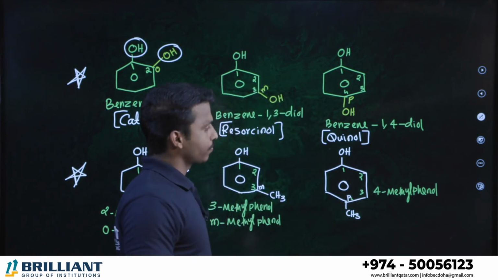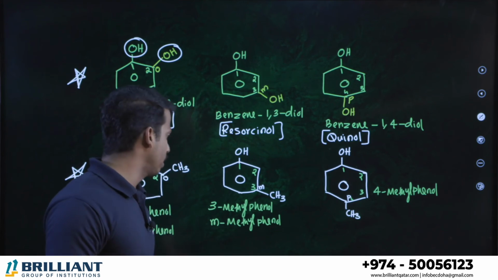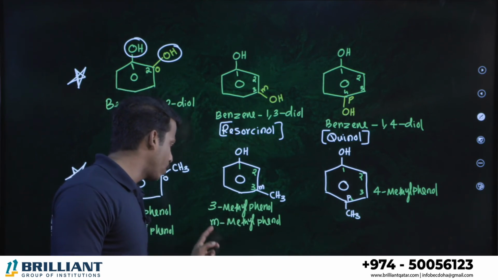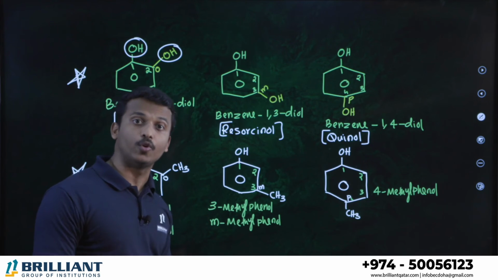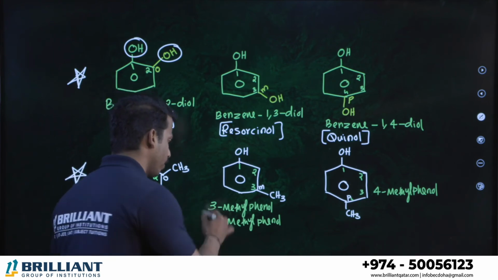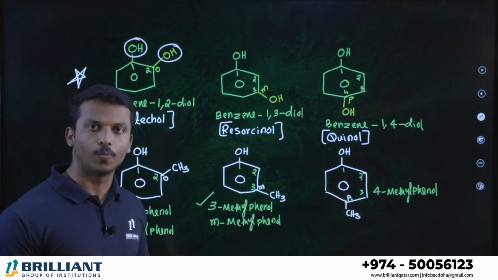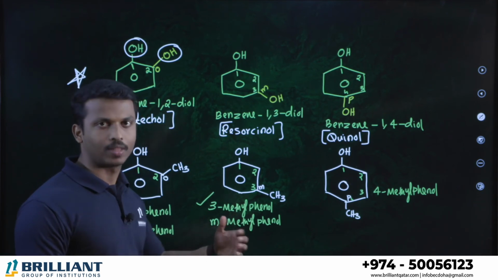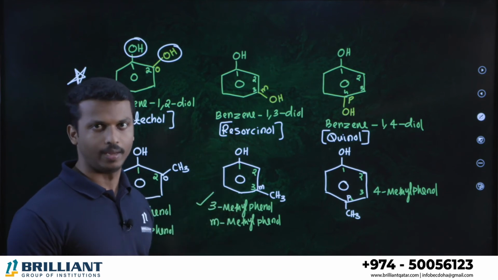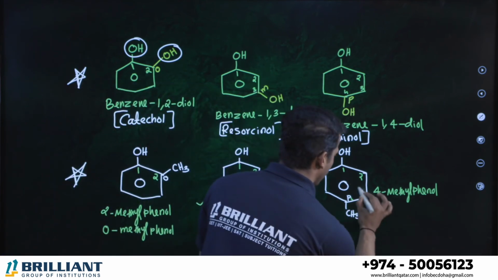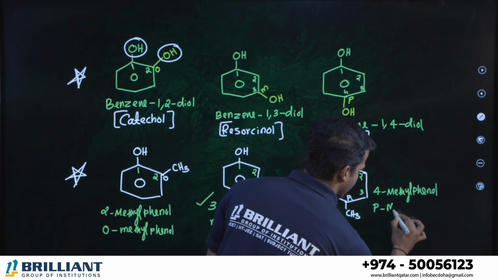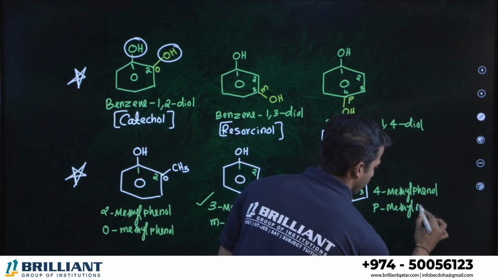And dear students, you can ask questions like whether 3-methyl phenol or meta-methyl phenol is the IUPAC name. It is 3-methyl phenol, with a position representation; that is called IUPAC. Ortho, meta are normally used in common names. So 4-methyl phenol, and the fourth position is para, so we can say para-methyl phenol.